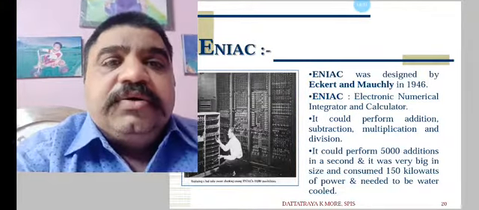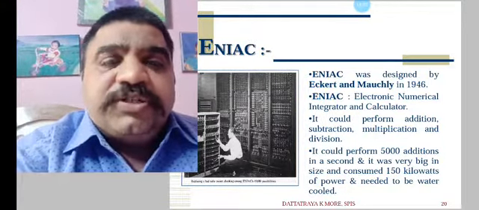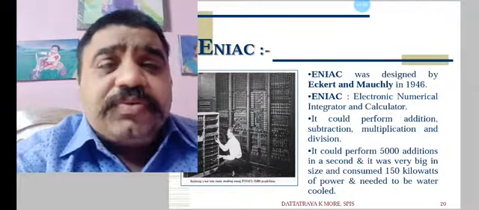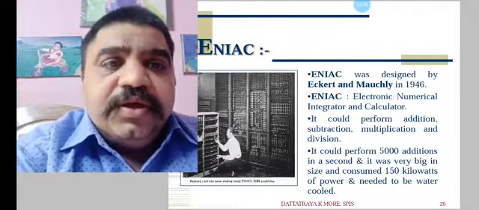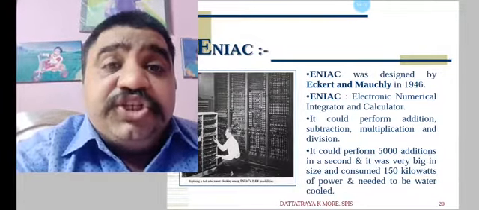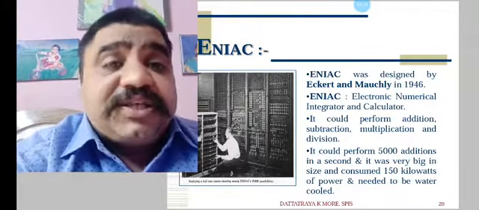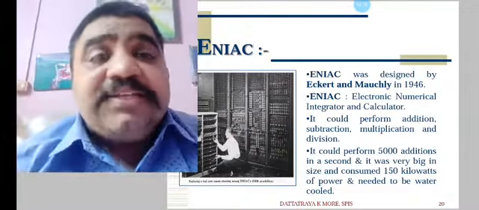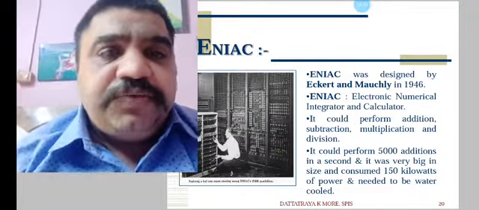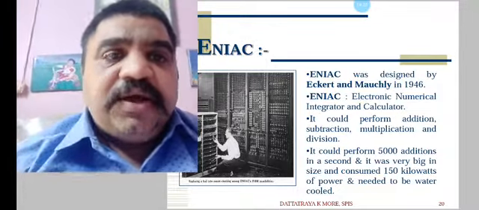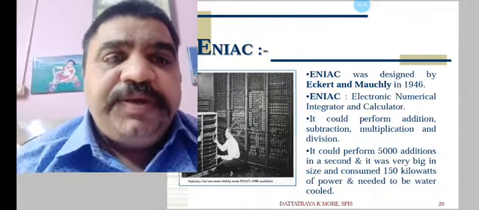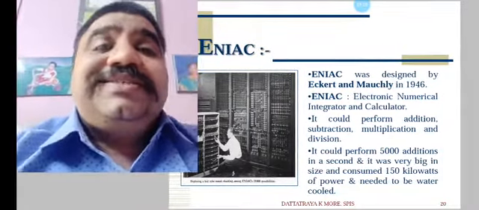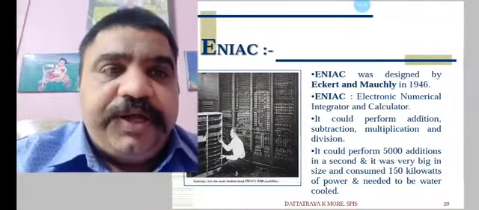Sometimes the vacuum tubes or some electronic devices would burst, and the people used to change them frequently. Sometimes people could get injured because of such devices like vacuum tubes, which were made of glass and generated a lot of heat, so they would burst, and it was very dangerous for human beings. Still, those people were working in that. So this is called the evolution of the computer.